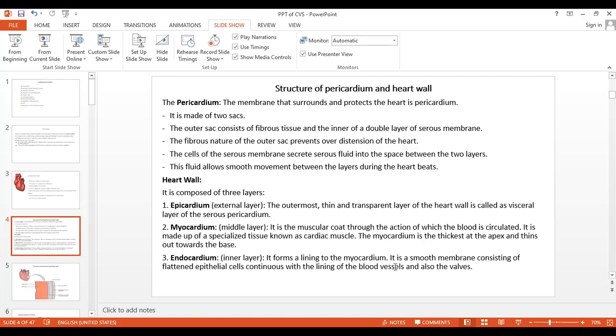Now see here the endocardium, the innermost layer. It lines the myocardium on the inner side. It is a smooth membrane consisting of flattened epithelial cells. It continues with the lining of the blood vessels, and also the walls of the auricles and ventricles; all of them are lined on the inner side of the myocardium.